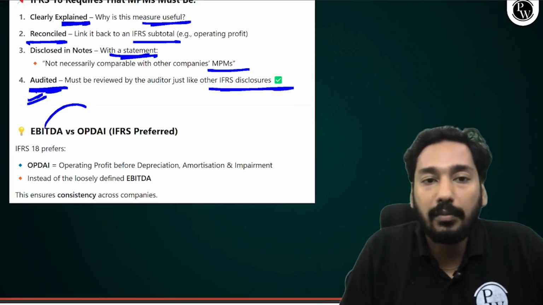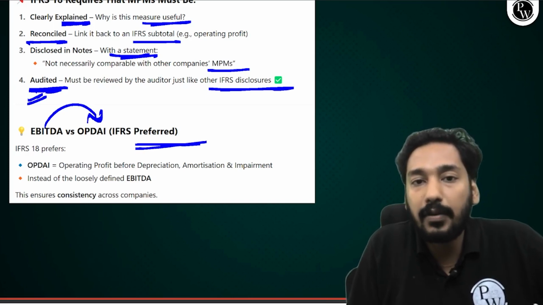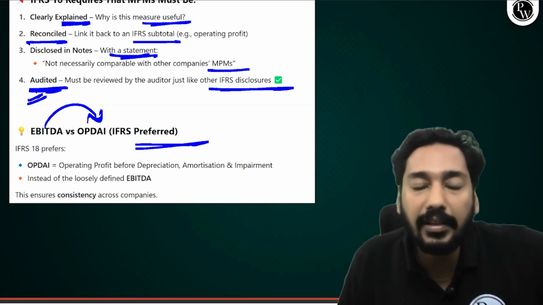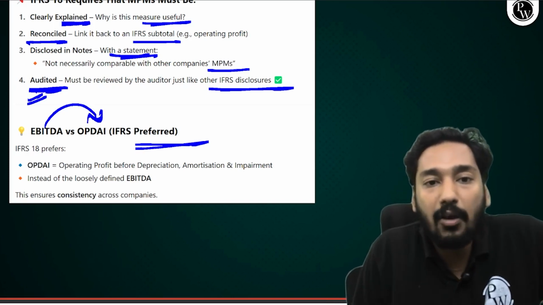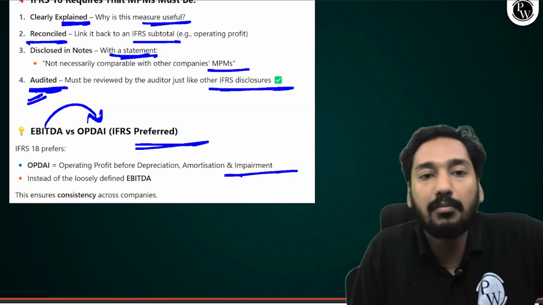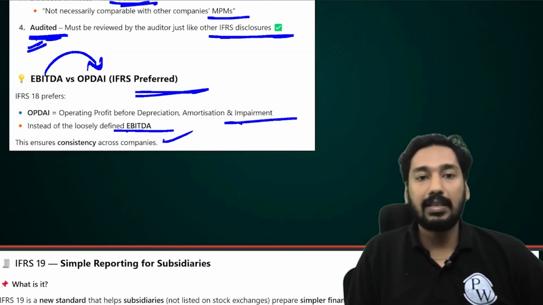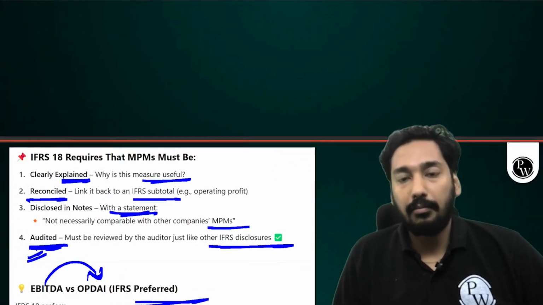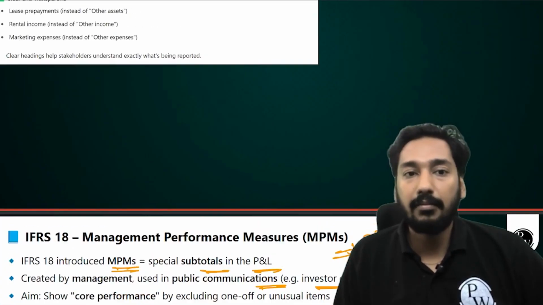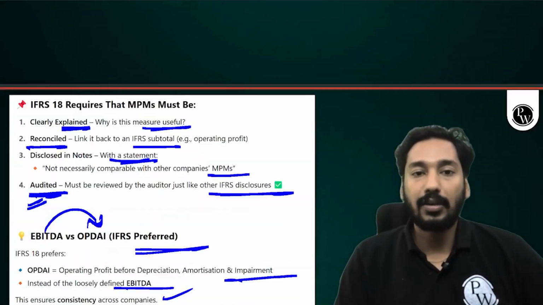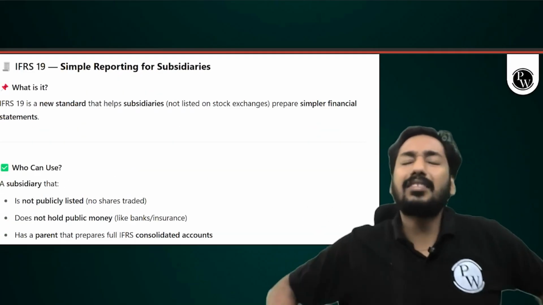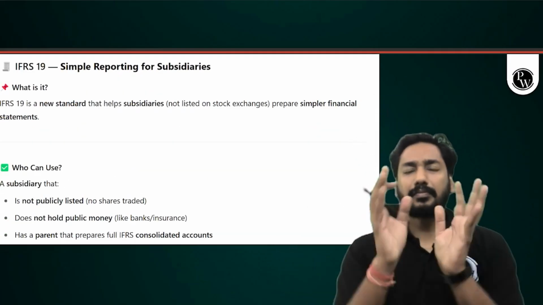And this I was talking about EBITDA and OPDI. IFRS preferred by IFRS like the OPDI. So what to do? IFRS 18 OPDI, operating profit before depreciation, amortization, impairment instead of loosely defined EBITDA. So this ensures consistency across companies. So I think this one is a major recommendation by accounting standard, but totally acceptable. I totally agree. So these were some basic changes with IFRS 18.